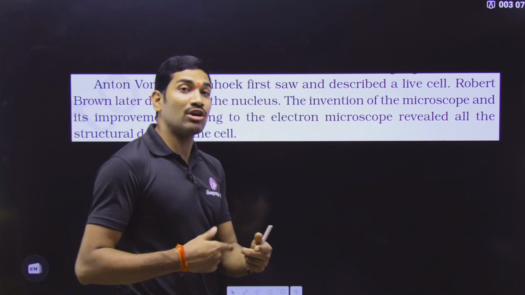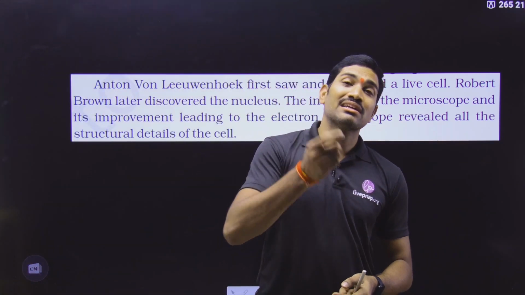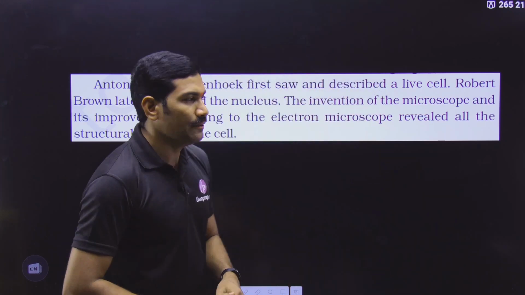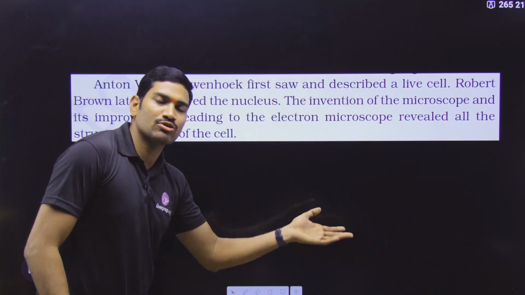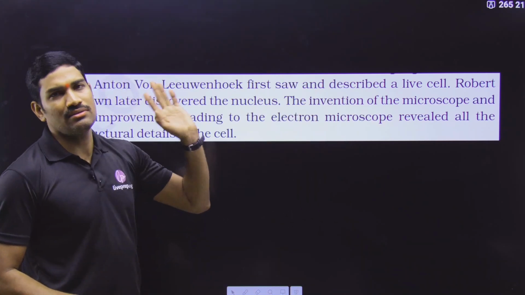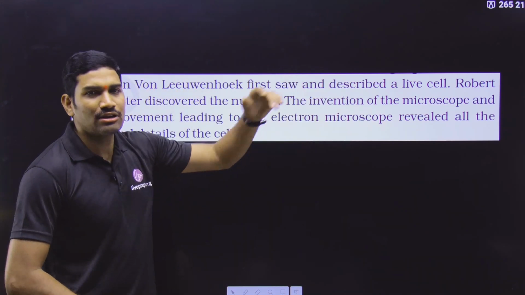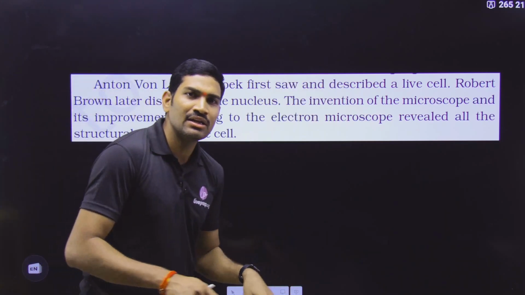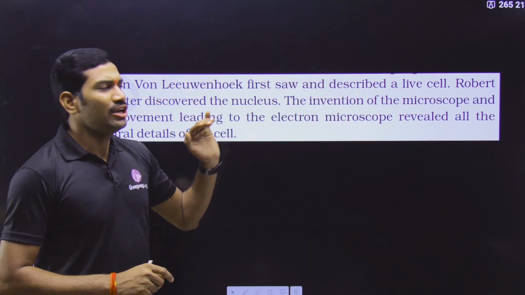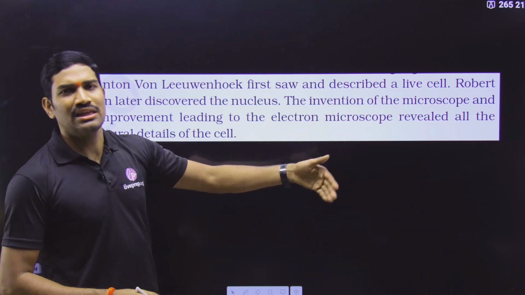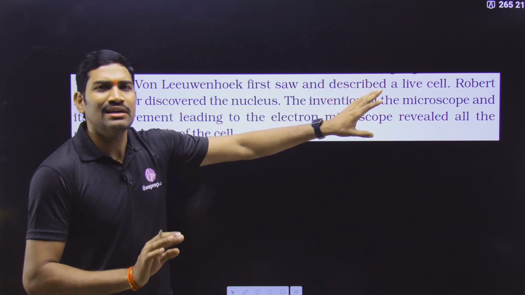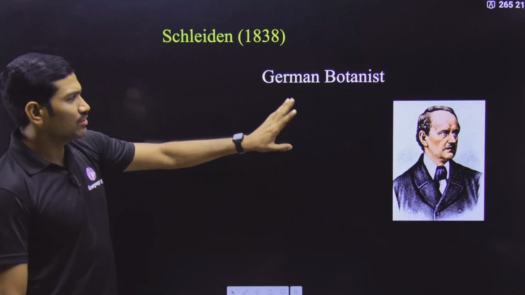With the electron microscope, even the internal structures of the cell can be studied, giving us a complete, clear-cut picture of the exact structure of the cell. Slowly, one after the other, we will study each and every component of the cell, the cell organelles, in detail.